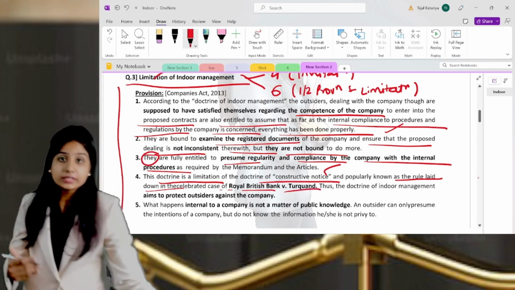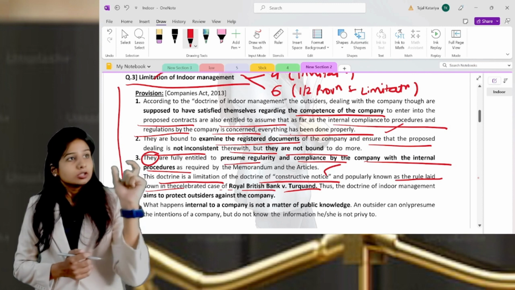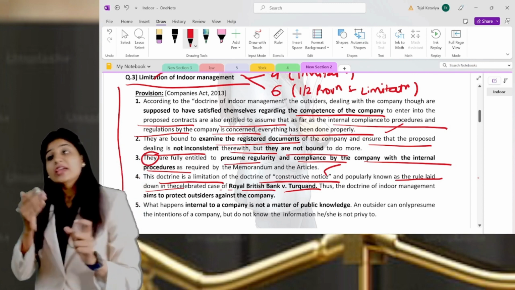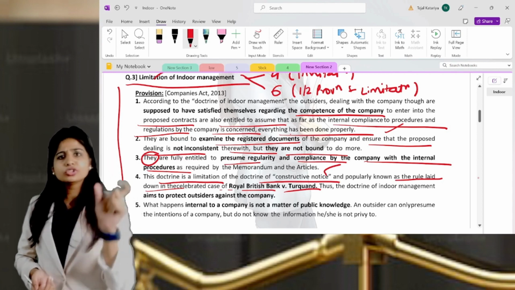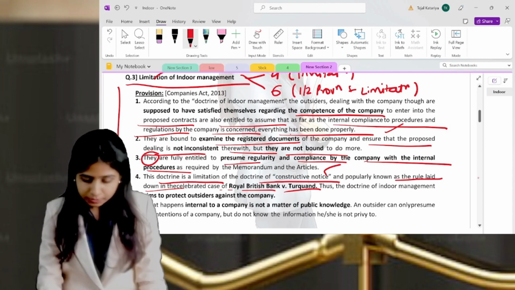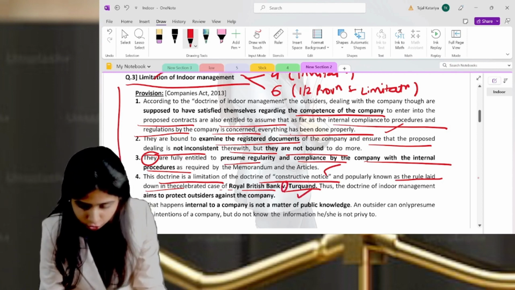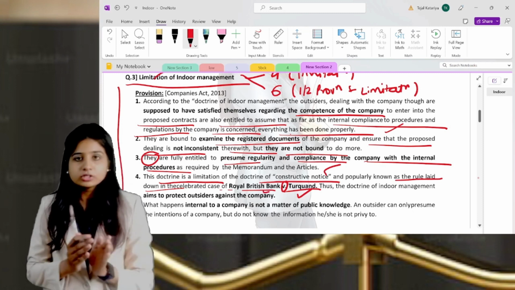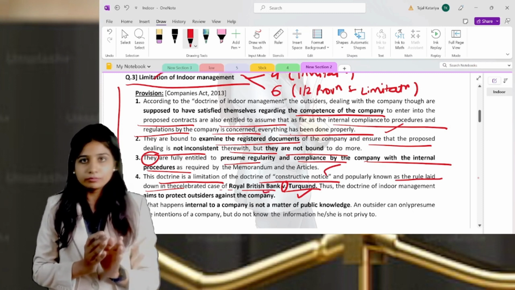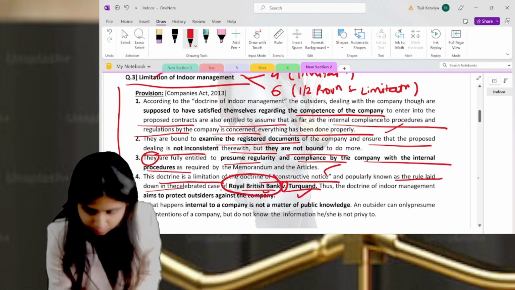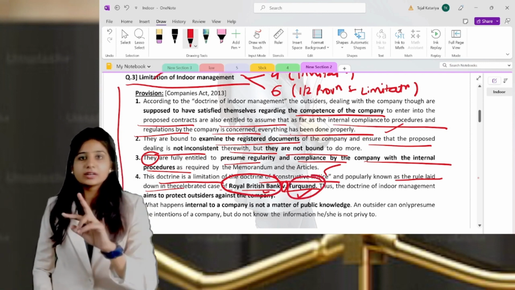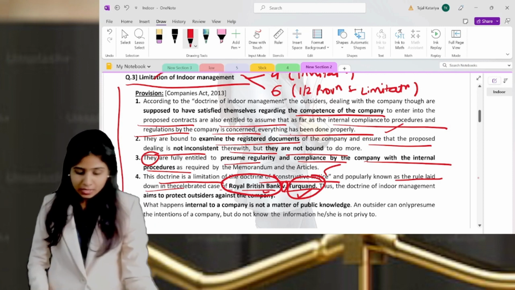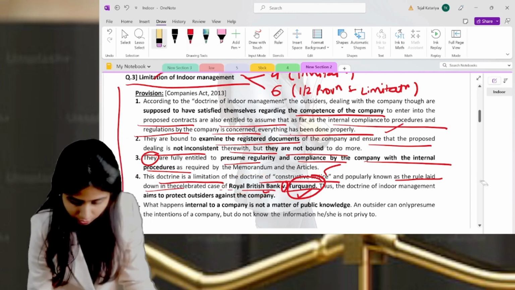Don't explain this case law. What a student does is write the name of the case law and then explain the entire case law. It is not required. You should give only the reference of it. Please make sure that versus is written properly. Before versus, this party is the plaintiff and this party is the defendant, so please don't interchange between them. So Royal British Bank versus Turquand.